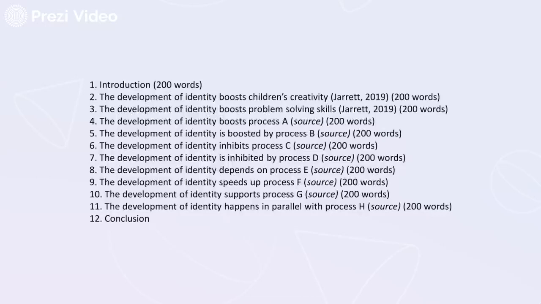Now, you will need to fill in the blanks. I've made this up, right? You need to identify what is process A, what is process B, what is process C, what are the sources of these things. And I've made up all of these "is related to" words. Boost is boosted by, inhibit is inhibited by, depends on, speeds up, just to show you that there might be a variety of those things.